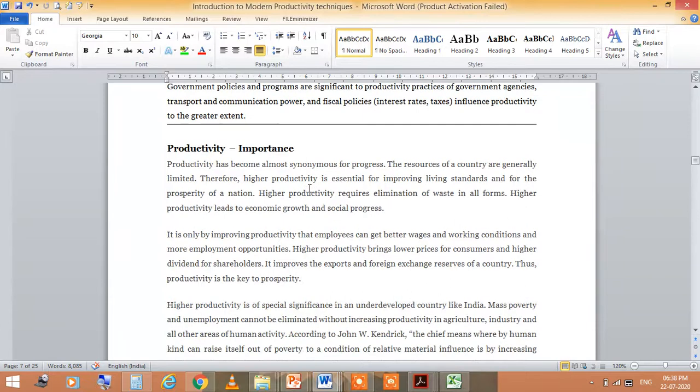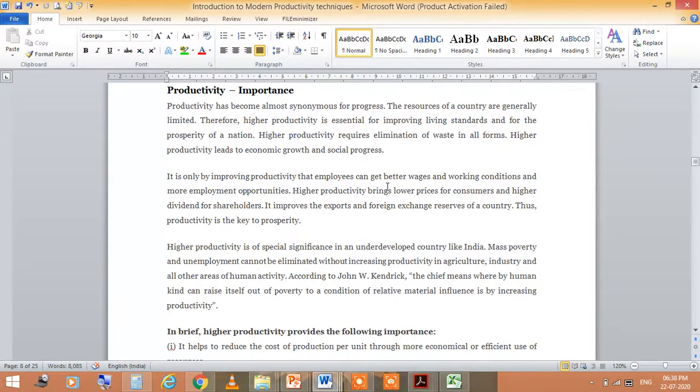Now coming to the importance of productivity. Productivity has become almost synonymous with progress. It is only by improving productivity that employees get better wages, working conditions and more employment opportunities.